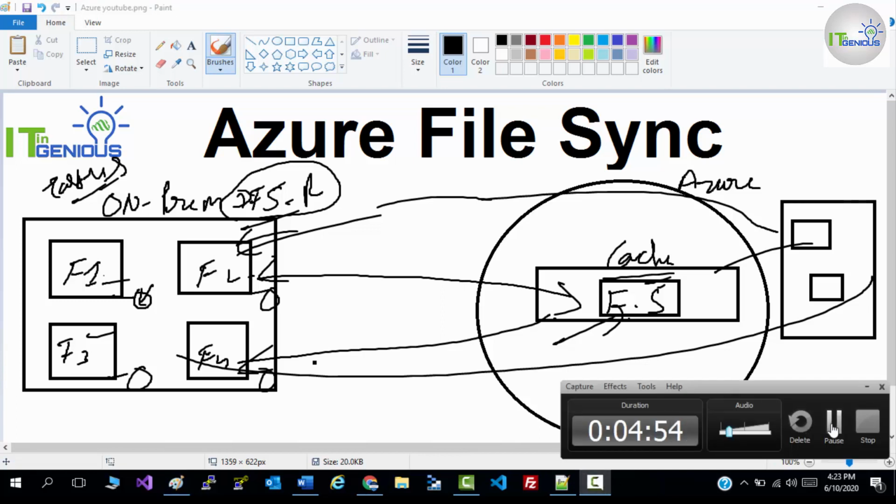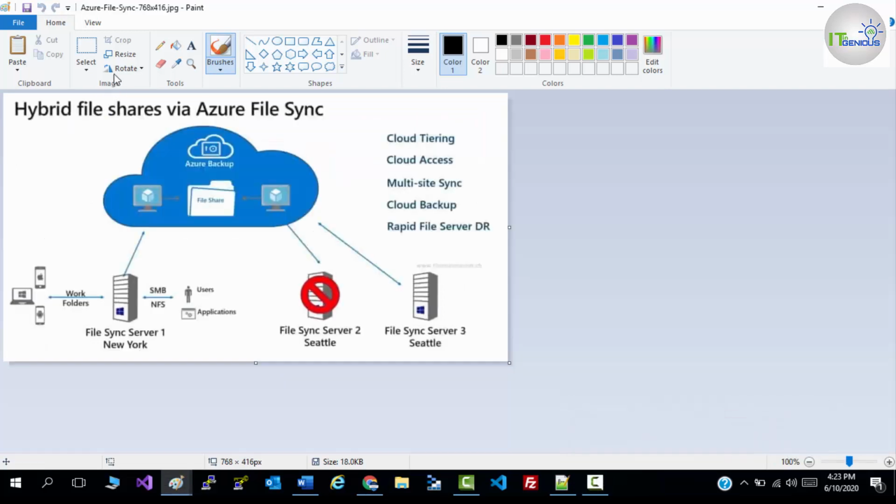In this diagram you can see we are using Azure File Sync. If you are using Azure File Sync, you would be able to sync your data from this side to this side. That means you can sync your data from one region to another region as well. You can use SMB or NFS, whatever protocol you are using for your file server. That protocol you can use for syncing purposes. If you are using Azure File Sync, you will get cloud tiering. Now, what is cloud tiering?